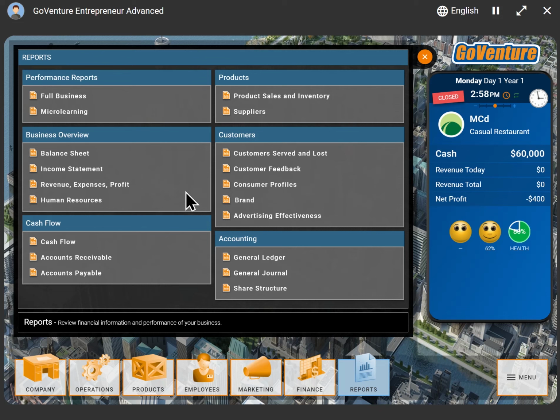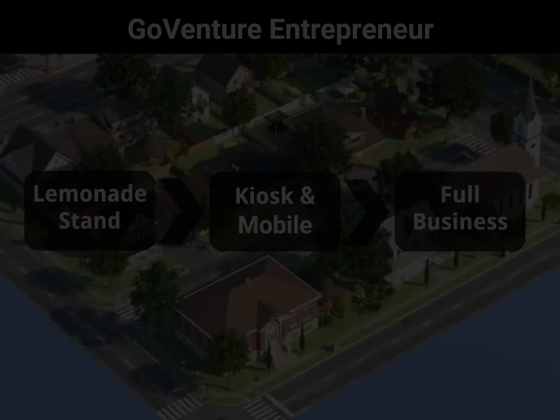And similar to the kiosk, all sorts of detailed reports are available here as well. And so students can access everything they need. Detailed performance report with very detailed metrics and skill scores measured. So we hope you'll give it a try. It's an amazing learning experience. There is truly no better way for anyone to learn how to start a business and manage a business than using a simulation. And we think GoVenture Entrepreneur is the best simulation for that experience.